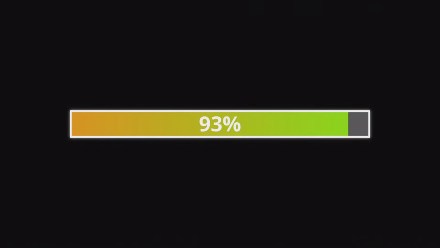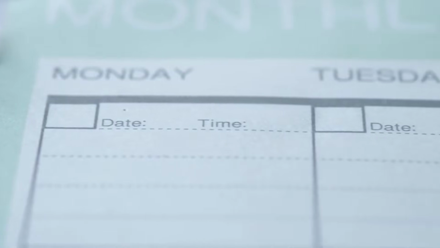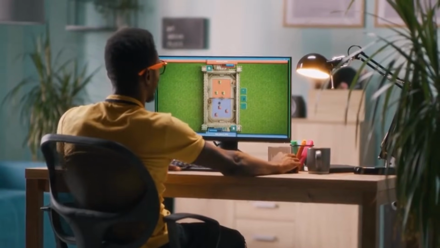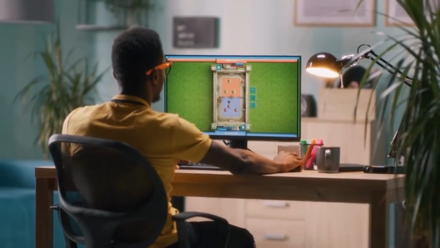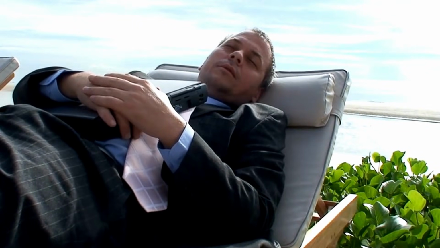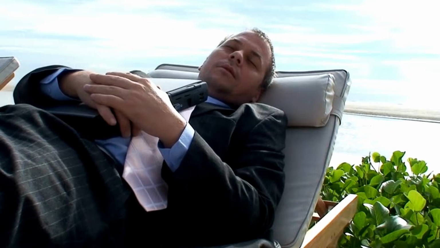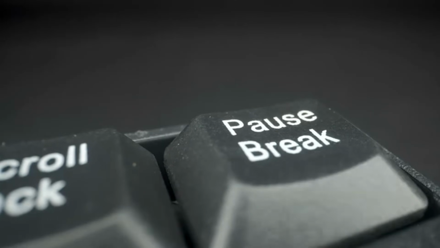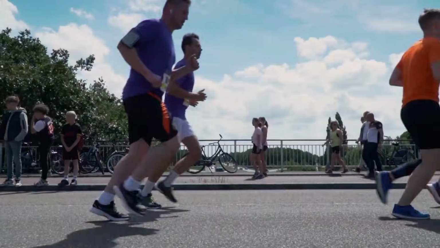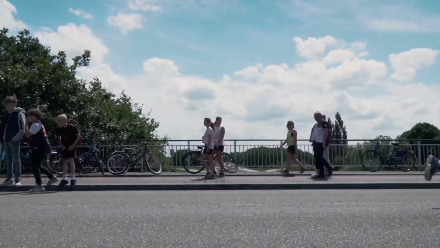Here's how you can make this work for you. Set a daily schedule. Decide on a set time each day you'll commit to working on your game, whether it's in the morning, during lunch, or in the evening. This consistency will help you stay on track. And then, of course, avoid burnout. Whilst consistency is key, make sure that you listen to yourself. If you ever need to take a break, just take one. Game development is a marathon and not a sprint. It's important to stay fresh, and if you're feeling overwhelmed, I recommend that you just take a break.